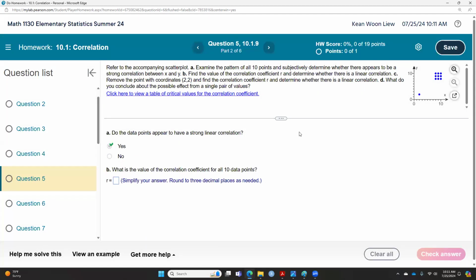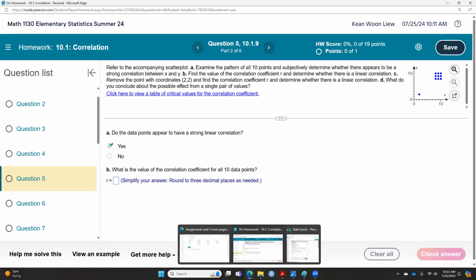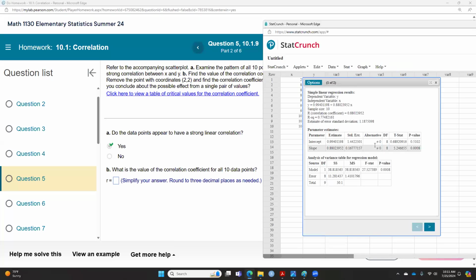And then the next question is asking us what is R here. So by looking at the StatCrunch output we just did here, your R is this. To 3 decimal places, this is 0.880.